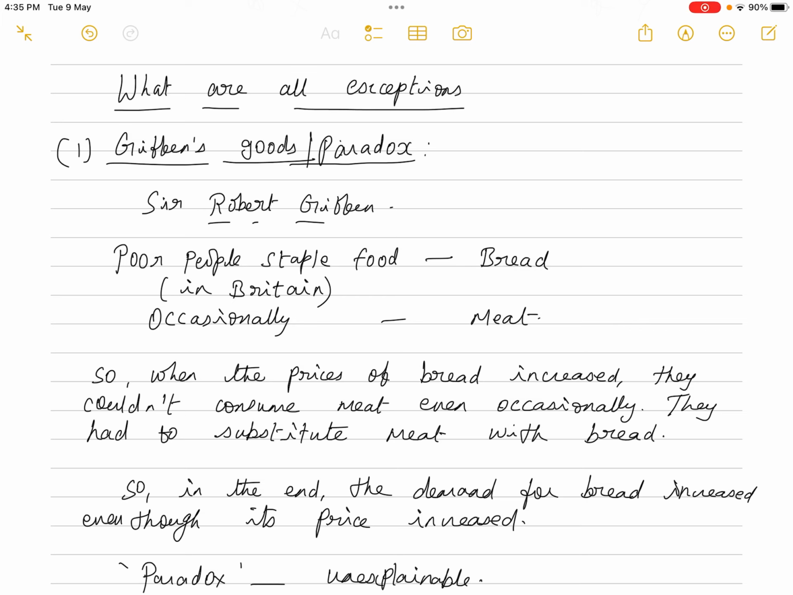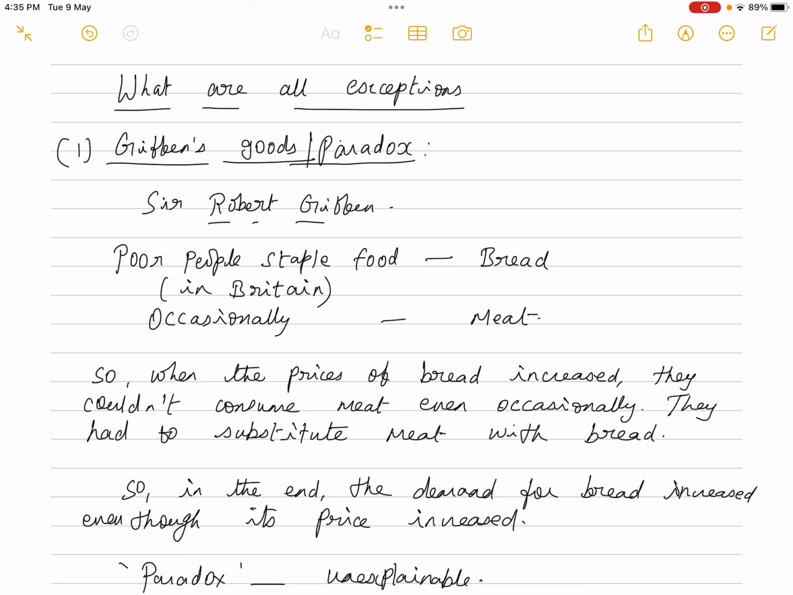Once it so happened that the prices of bread increased. When the prices of bread increased, the low paid British workers, who once or twice in a week or once in 2 weeks used to purchase meat, were not left with any more income to purchase meat even occasionally. Their real income drastically reduced, so they were not able to purchase meat at all. So continuously they had to purchase only bread.